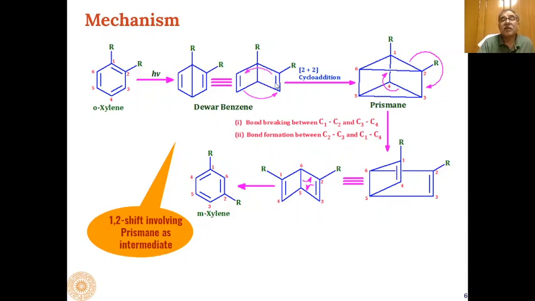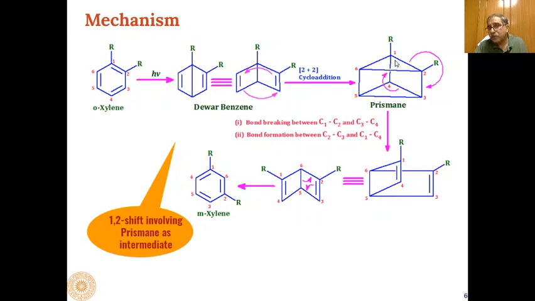So the second singlet excited state is involved in formation of these types of Dewar benzene. And then as you have seen in the previous slides, these Dewar benzenes undergo 2+2 cycloaddition to give us prismanes as the product. And then if this prismane undergoes breaking of the bond between carbon 1 and 2 and carbon 3 and 4.